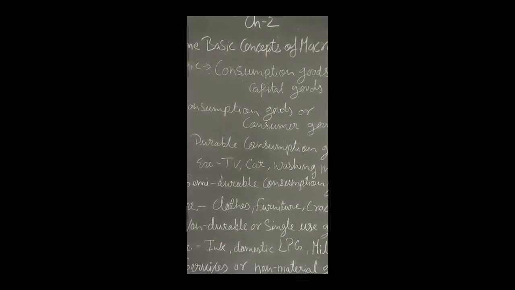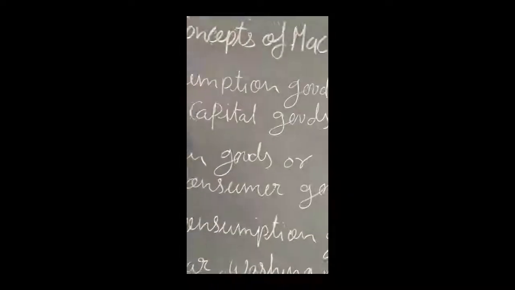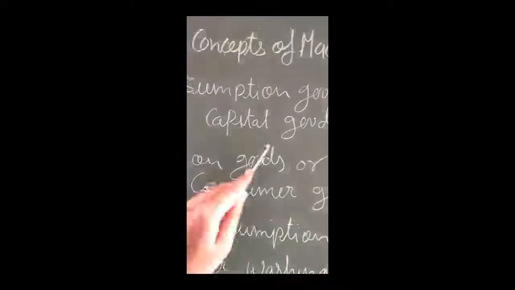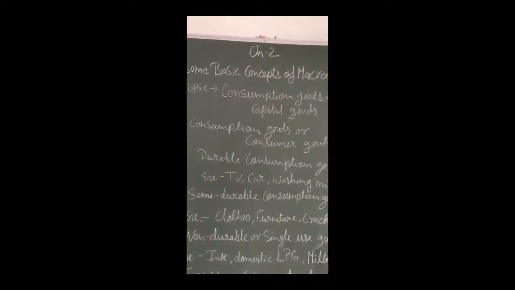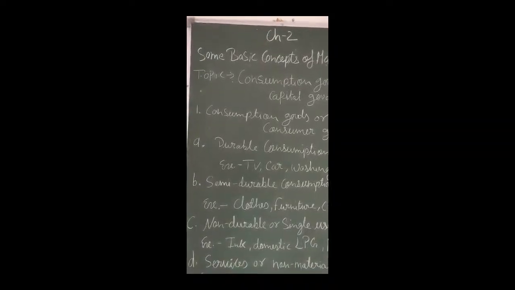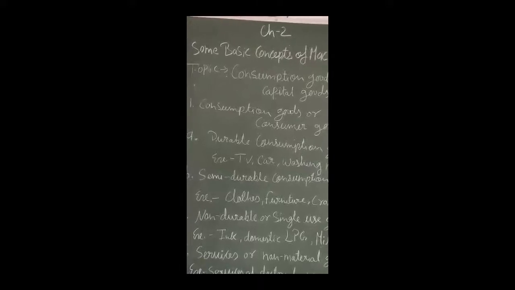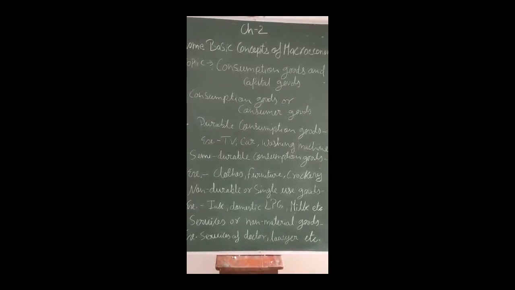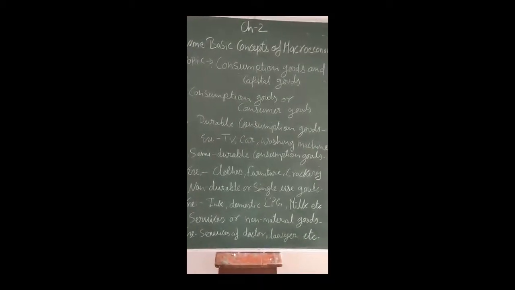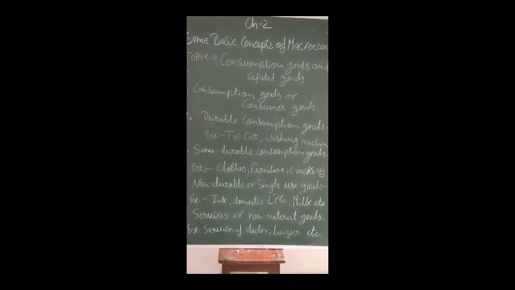Today I am going to start my session with the topic consumption goods and capital goods. Consumption goods and capital goods belong to chapter number 2 of macroeconomics, and the name of the chapter is Some Basic Concepts of Macroeconomics. First of all, you should understand what we mean by consumption goods. Consumption goods are also known as consumer goods. Consumer goods are those goods which will be finally consumed by the consumer to satisfy their wants.